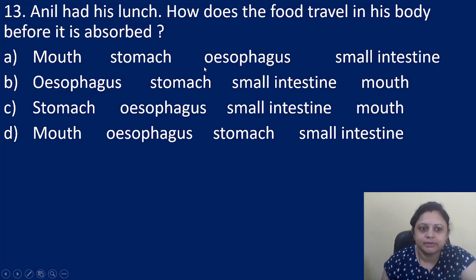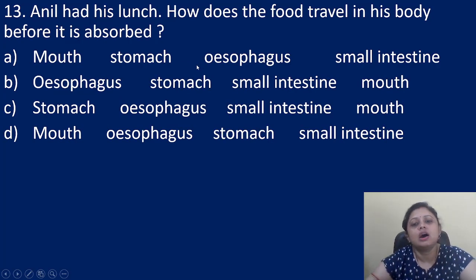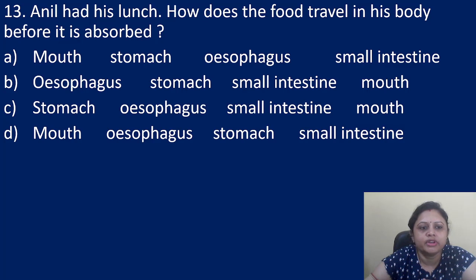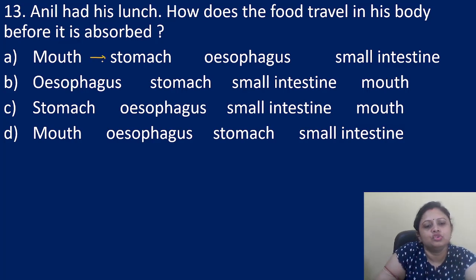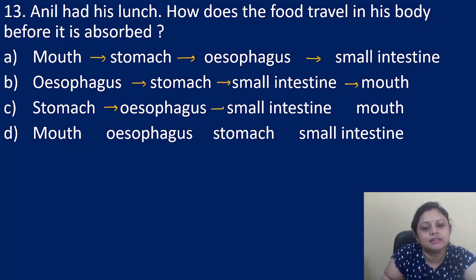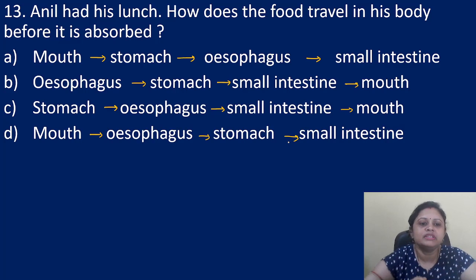Next question. Anil had his lunch. How does the food travel in his body before it is absorbed? Option A, mouth to stomach, then esophagus, then small intestine. Option B, esophagus to stomach, then small intestine, then mouth. C, stomach to esophagus, then small intestine, then mouth. Option D, mouth to esophagus, to stomach, to small intestine.